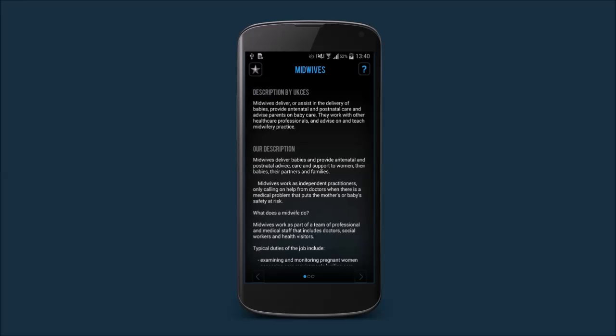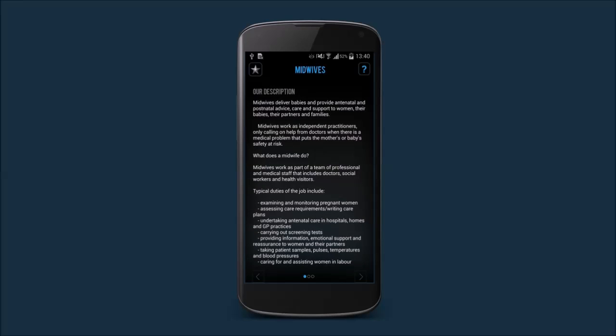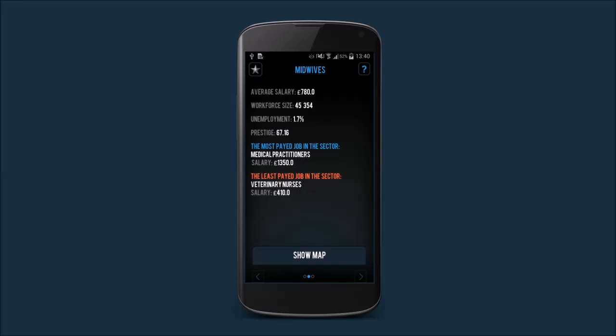Here we have the official job descriptions provided by the UKCES, but we also asked our own team to include more interesting information. We particularly wanted to show career paths for different occupations, as it's often not very obvious what to do if, for instance, your dream is to become an airline pilot. Here we give some expanded salary data, as well as some further reading.